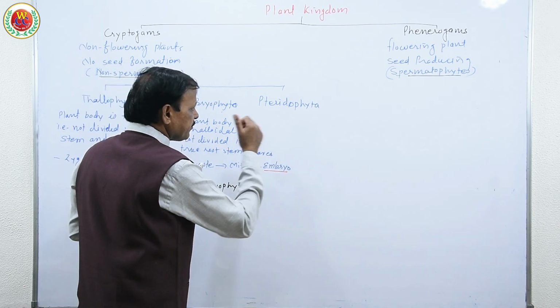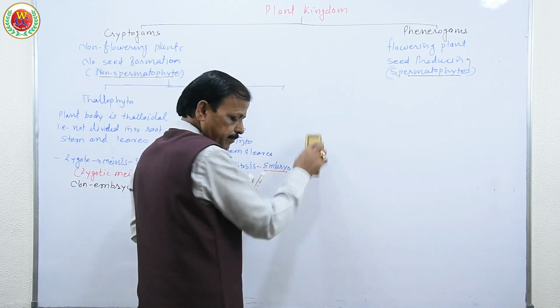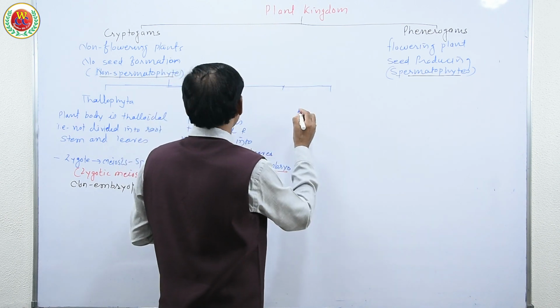Now see pteridophyte, how they evolved. Pteridophytes evolved from bryophyte, having some additional character, that they are also embryophyte.